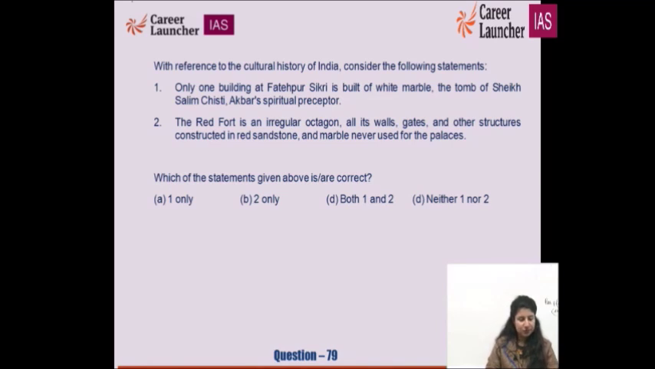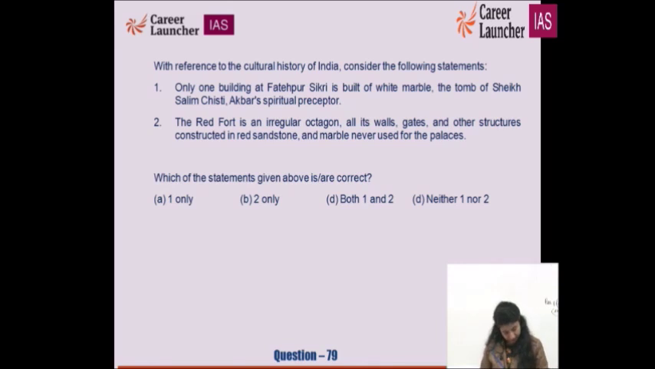Only one building at Fatehpur Sikri is built of white marble, the tomb of Sheikh Salim Chishti, Akbar's spiritual preceptor, art and architecture. The Red Fort is an irregular octagon. Octagon is something which is having 8 sides. All its walls, gates and other structures constructed in red sandstone and marble, never used for the palaces. So the second statement says that in Red Fort there was certain palaces where never marble was being used. No. Whereas in Diwan-e-Aam, you can write it down if you want to even. In Diwan-e-Aam, it was the marble which was being used.